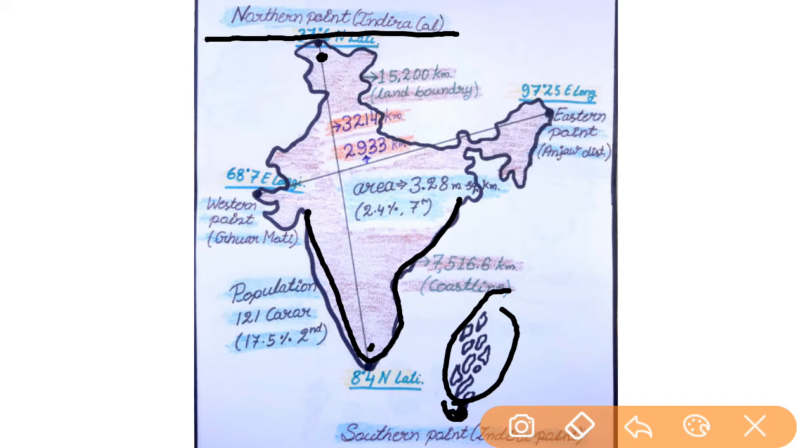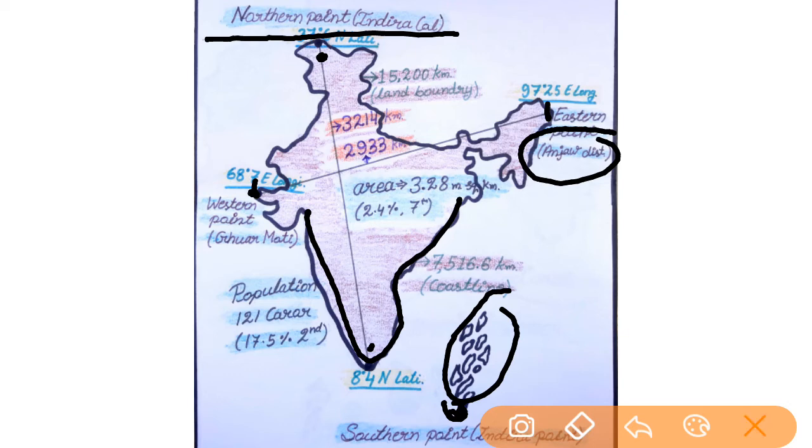Now if we talk about the easternmost point of our country, here it is Enjore district, which is situated at the easternmost part of the Arunachal Pradesh state. This is the eastern point of India. And if we talk about the western point of our country, this is Gormoti. Here it is, Gormoti is situated at the westernmost part of Kutch district of Gujarat.